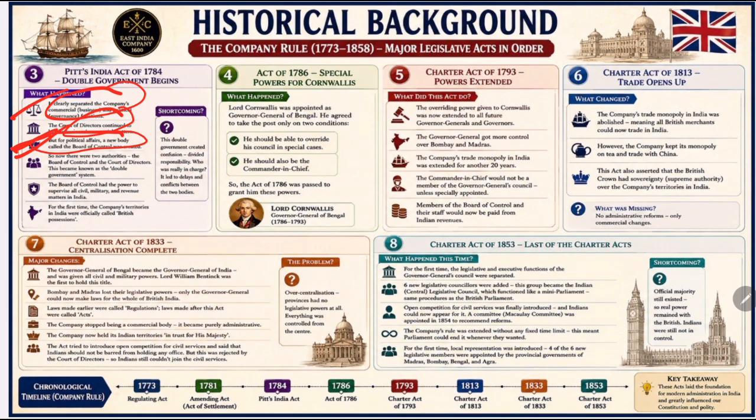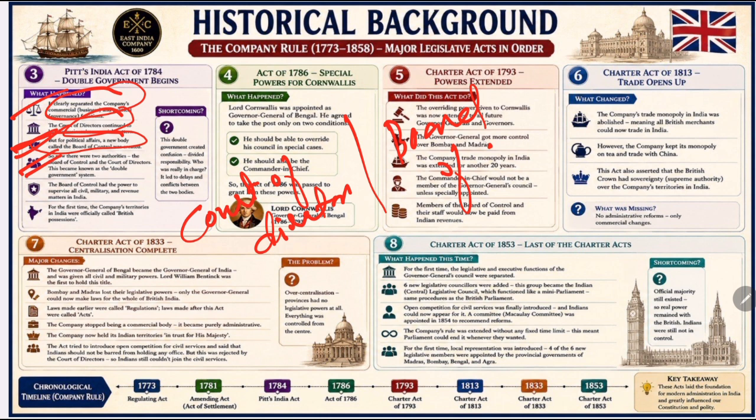And then the double government system: the Court of Directors were earlier there, and now another council, the Board of Control. These people were handling trade, commerce, and financial operations, and these people were given political and administrative matters. So the double government system started.